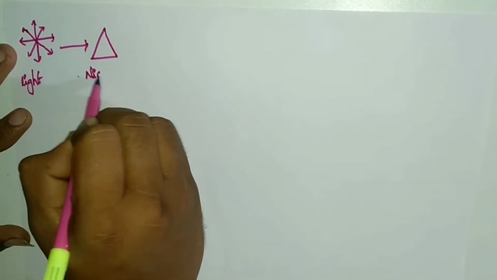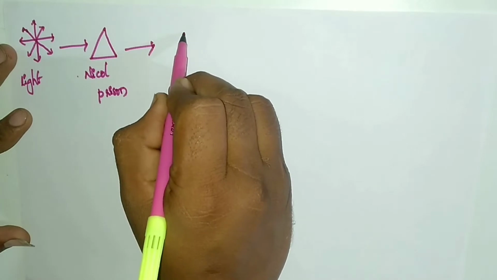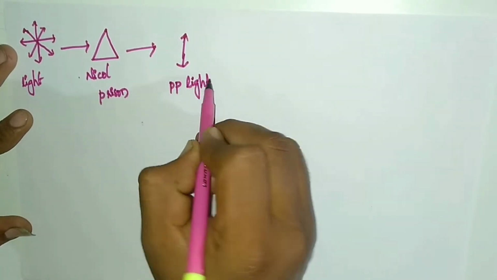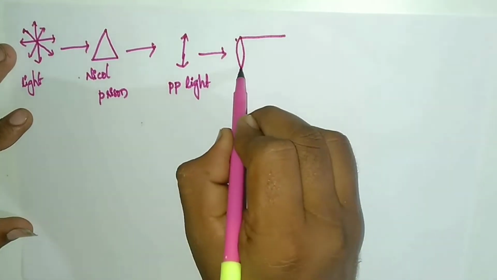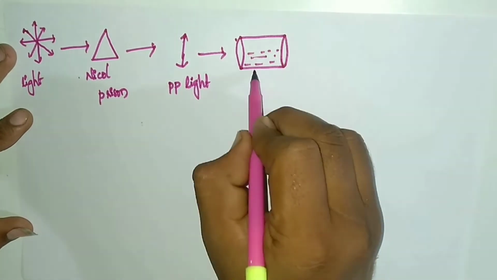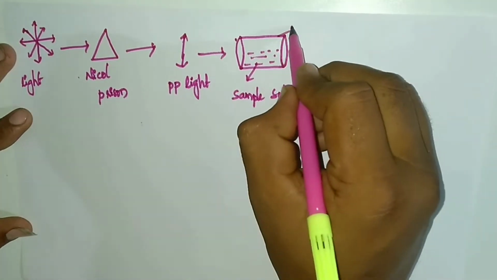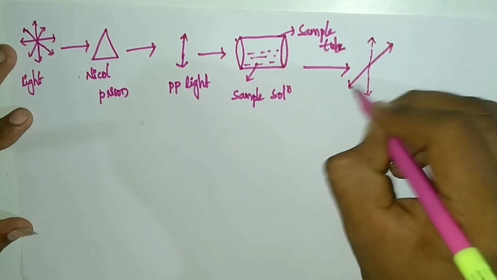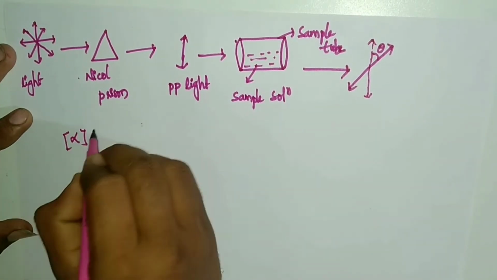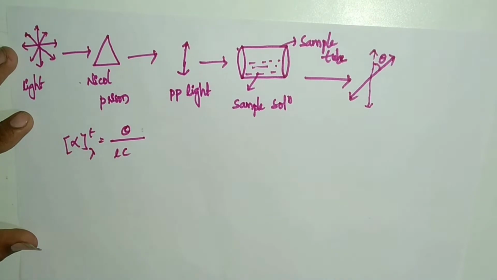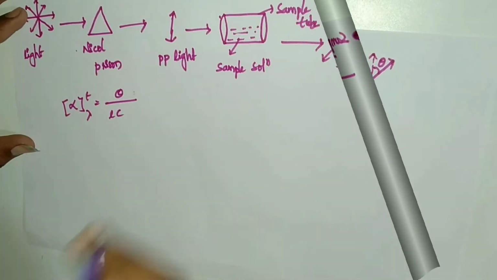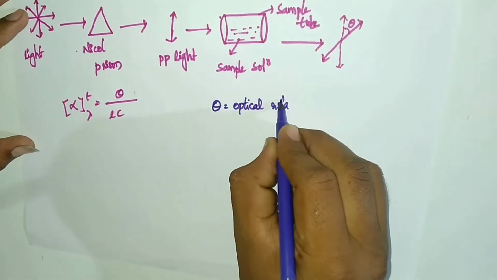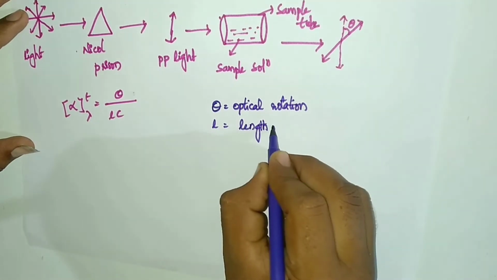Here, first light, Nicol prism, plane polarized light, sample solution, sample tube, and we can see the rotation of plane polarized light, and we can measure it by using a formula: alpha equals theta by LC.